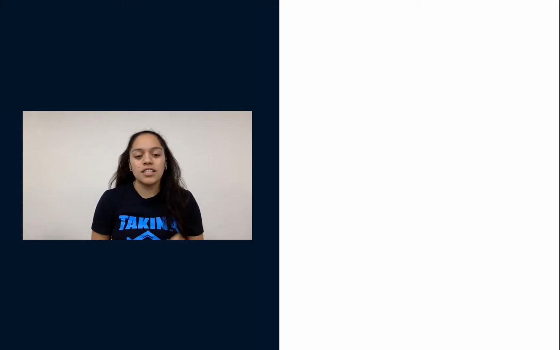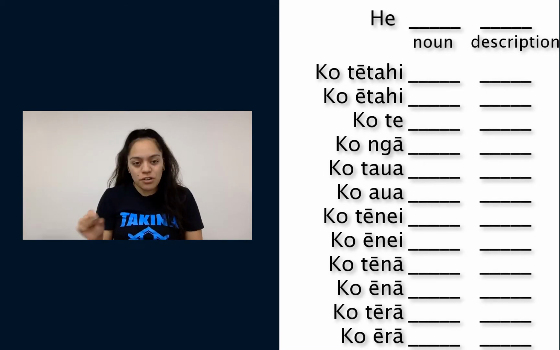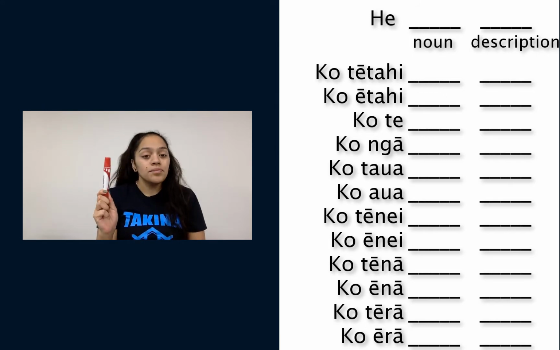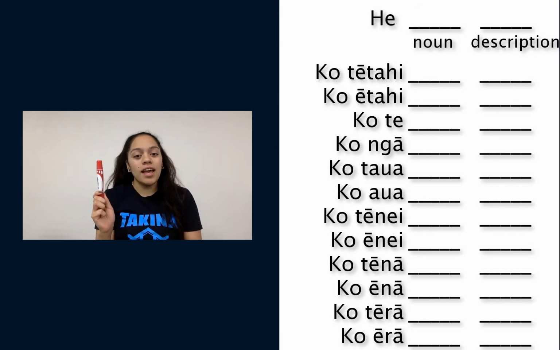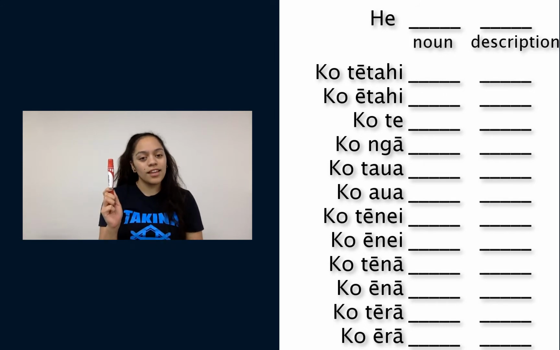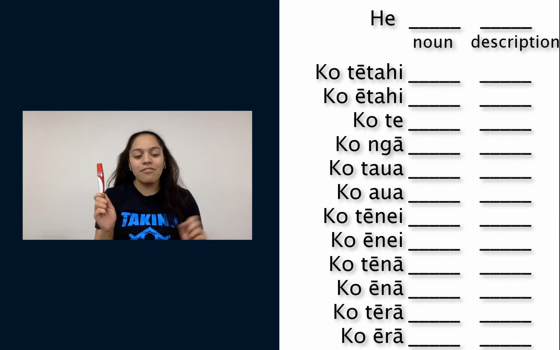Ka pai. Okay, so what we've just been through is this. We've got the pū noa or the pū mau, so he or ko tētahi. Then you've got your noun. Okay, so here's an example. He pene, ko tētahi pene. After the noun, the description of the noun comes in. So here's an example. A red pen, he pene whero. It's a red pen, ko tētahi pene whero.